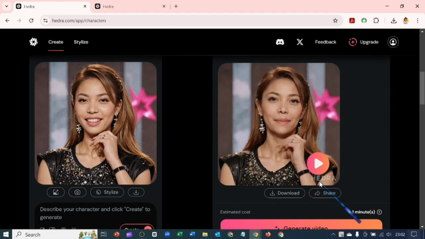So this is the tool I'm using. I'm using hedra.com to generate this talking avatar. Guys, you have to try this tool. Try it out and let me know what you think.